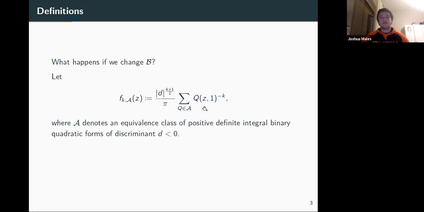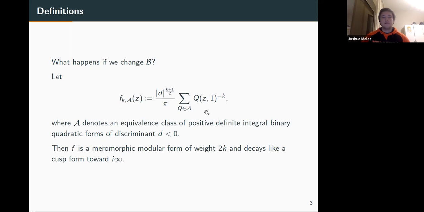Then what are these functions? Well, because we now have positive definite quadratic forms, we have poles. So these are meromorphic modular forms. They're still of weight 2k, and they still decay nicely, but now there are poles. This is where the meromorphic modular forms in the title of the talk come in. It's really the same functions, just a sum over quadratic forms taken to a negative power, but now we take positive definite ones.